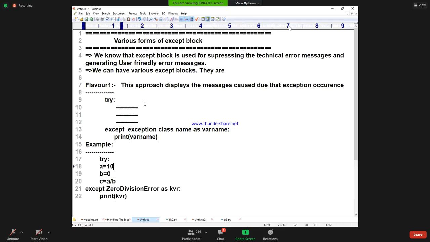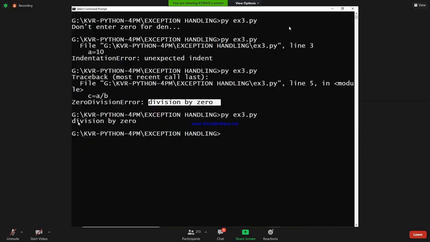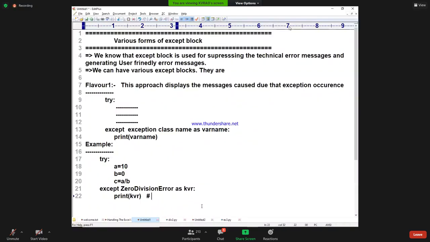Very, very simple. Try block, and this is happening, and then except block, and I am printing this type of message. What will the output be? The output is coming: zero division error. Zero division error is the message which is coming here. This message is actually occurring due to zero division error. I hope that you people are following.